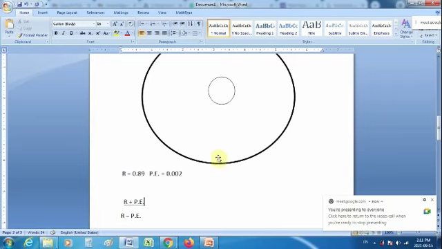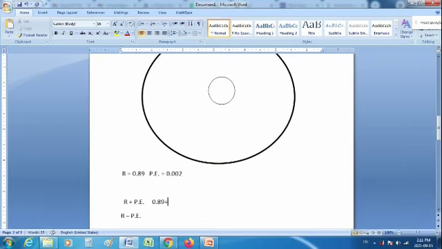If I apply this on this example, it will be 0.89 plus 0.002, or 0.89 minus 0.002. What will be the value of 0.89 plus 0.002? It will be 0.892.